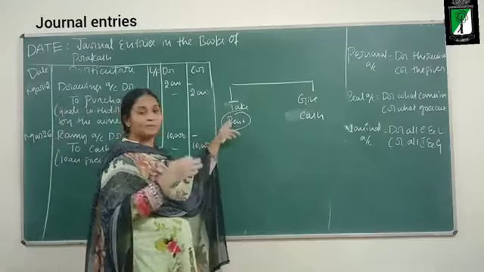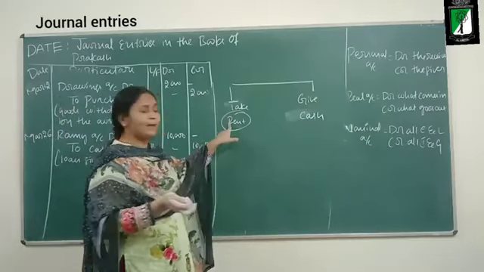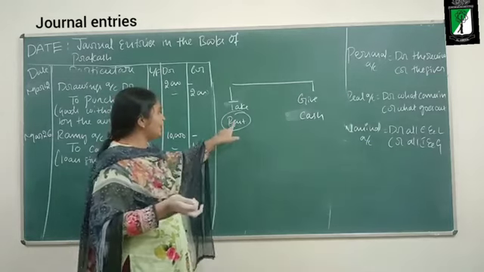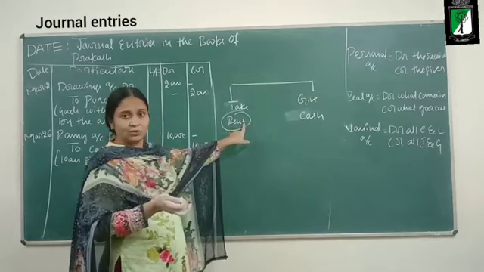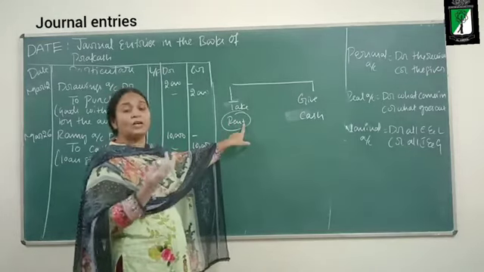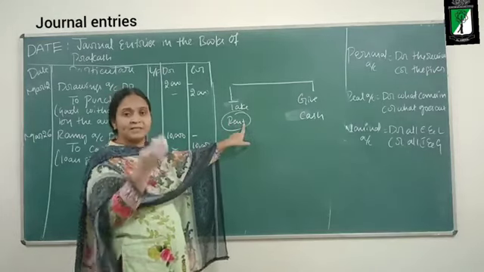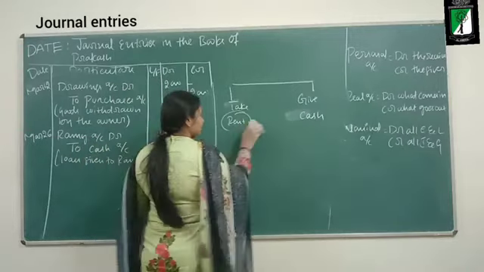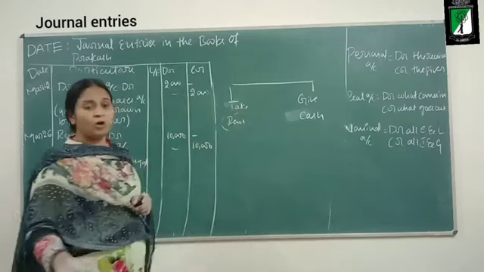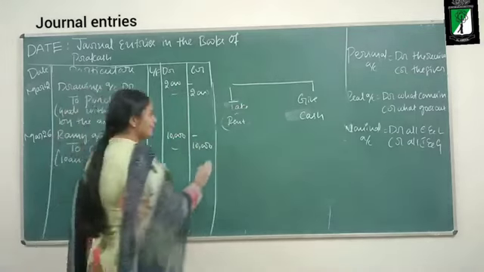So what is the take aspect? They are using the factory building and they are paying the rent. So I should write the name of this account, rent account. For what is my business paying rent? Because the business is using the factory building, and it is paying rent.